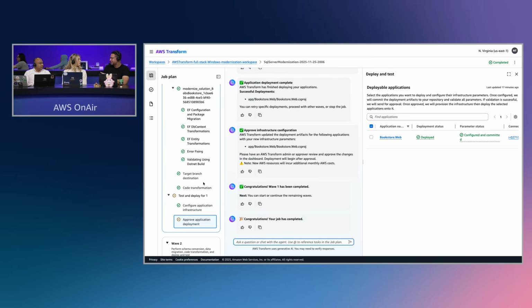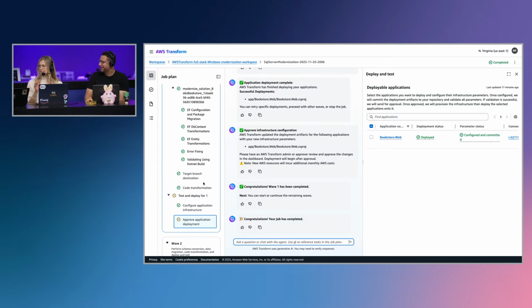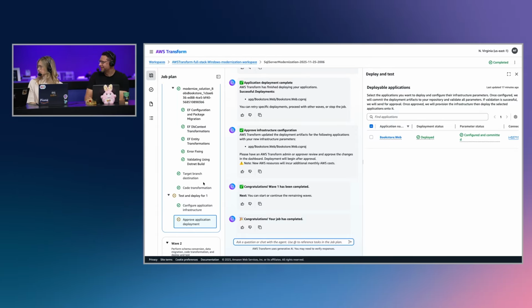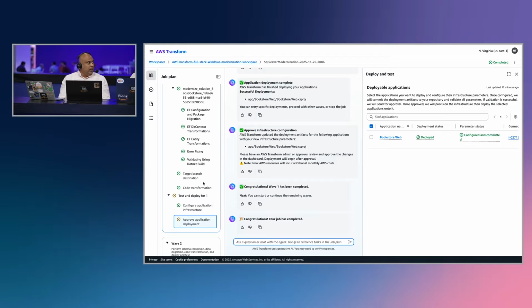Super important to hear. Sorry, go ahead. I was just going to ask, is there an average amount of time it takes from start to finish? I think it is a factor of the input and how many databases we are looking at, how many schemas. We are talking to some customers who have thousands and thousands of schemas, and stored procedures. It's kind of difficult to estimate, but we are going to provide a time estimate on how long it's going to take based on the complexity.